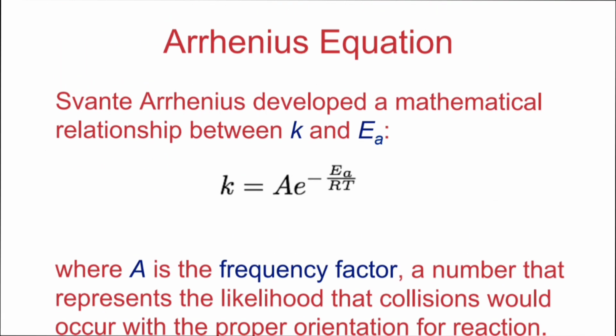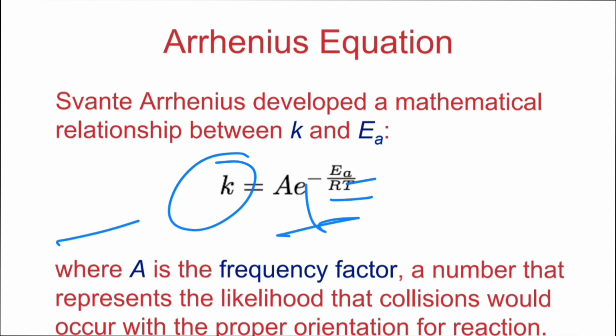Arrhenius equation. Basically, Arrhenius studied the quantitative relationship between temperature, energy of activation, and rate constant. This k here is the specific rate constant. e is the natural logarithm.